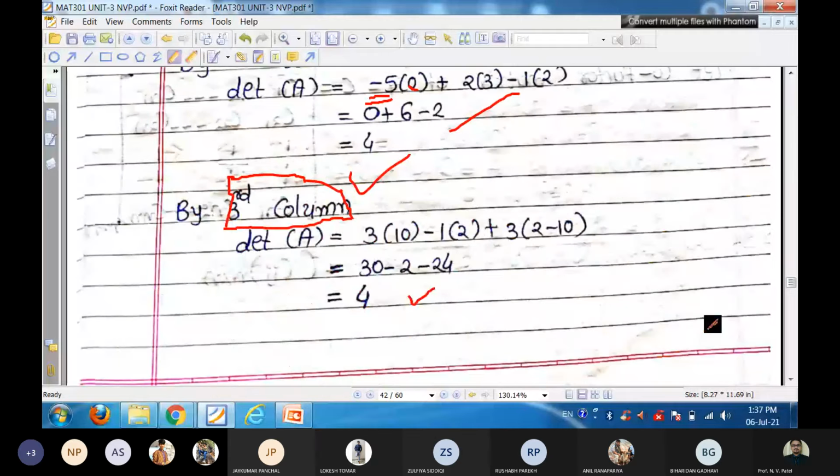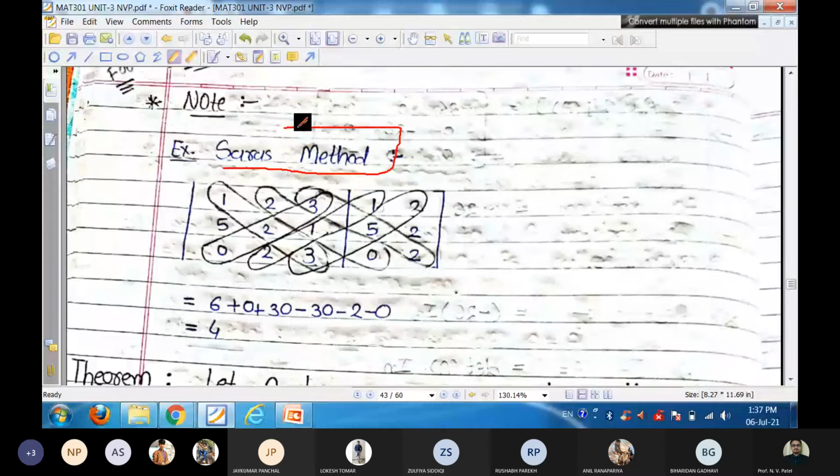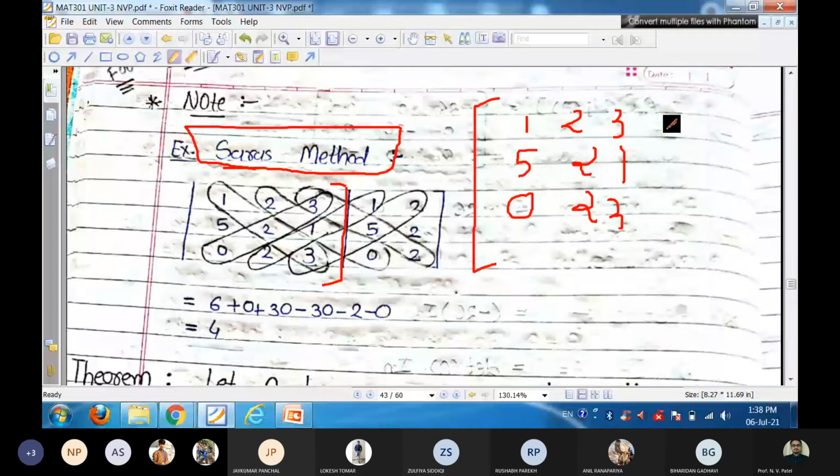And just for your information, there is one method called Sarrus method. To find the determinant of any matrix, for example 1 2 3, then 5 2 1, and then 0 2 3, just write down the first and second columns again, that is 1 5 0 and 2 2 2. That is your repeated first and second column.